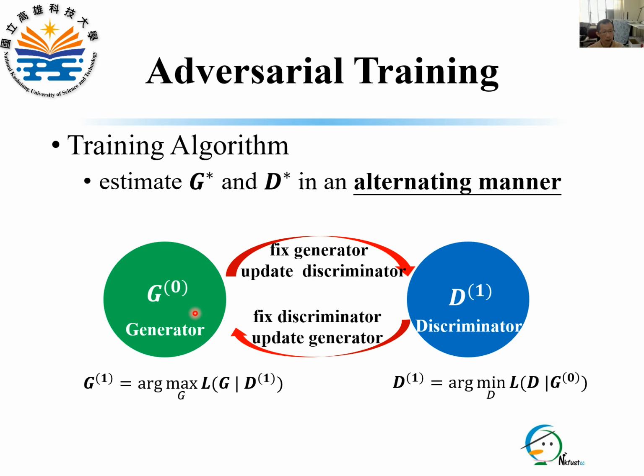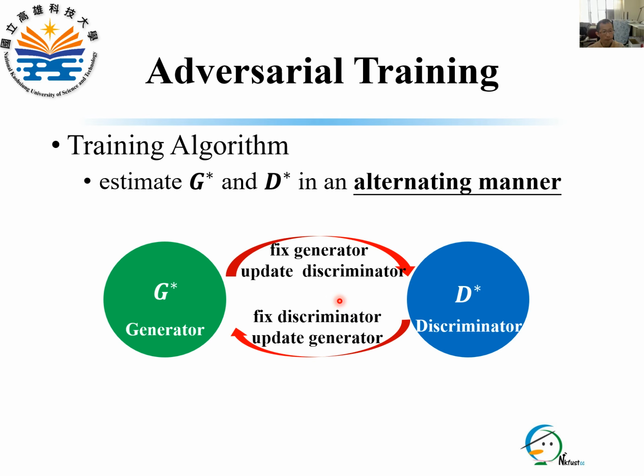Next, we fix D1 and use the generator objective function to update G from G0 to G1. By repeating these steps for several iterations, we eventually obtain the optimal models G star and D star.